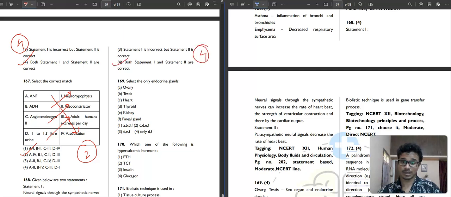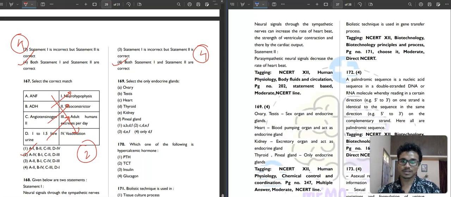And question number 169. Select the only endocrine gland. So which gland is only endocrine? Ovary, testes are sex organs and endocrine glands. Okay, so this can't be the answer. Then heart, a blood pumping organ that also acts as an endocrine gland. This also can't be the answer. Then thyroid and pineal glands are basically the only endocrine glands. Then kidney, you know, is an excretory organ that acts as an endocrine gland. So D and F, fourth option is your correct answer. That serve as only endocrine glands.